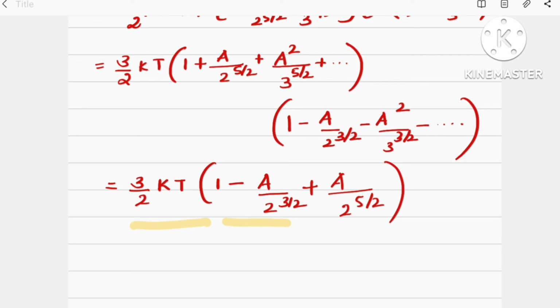Since a is small we can neglect the higher powers of a.